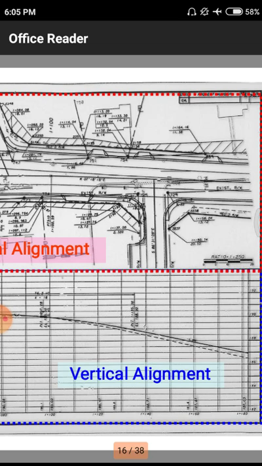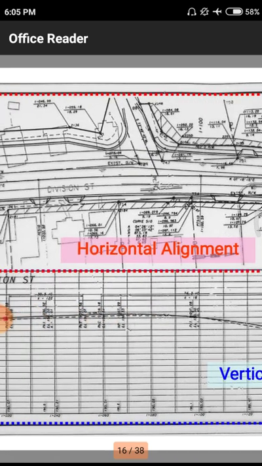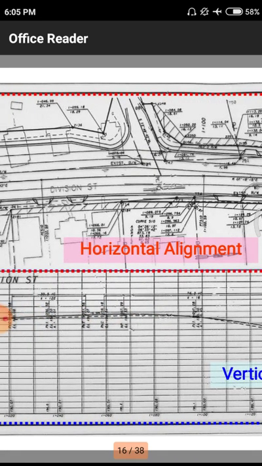Here we have one kind of road junction, where the vehicle has to move from one direction to another direction, and here we have another junction, where the vehicle alignment also changes. That means road alignment with respect to vehicles.